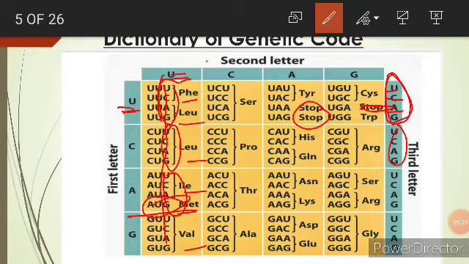AUG always codes for the start codon, and these three are always present at the termination point. At the initiation point it is always AUG, which codes for methionine. So remember: always 3 stop codons and 1 initiation start codon.